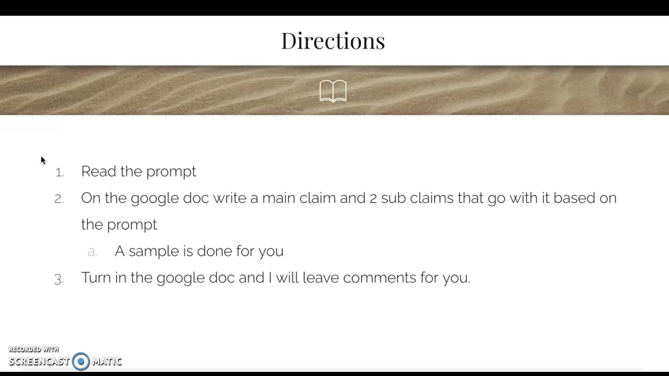Then you're going to write 2 subclaims that go along with that prompt. Make sure you're answering the prompt. A sample is done for you that we will break down in 1 second. And then you're going to turn in the Google document to Canvas. If you do it on time, I will leave comments for you.